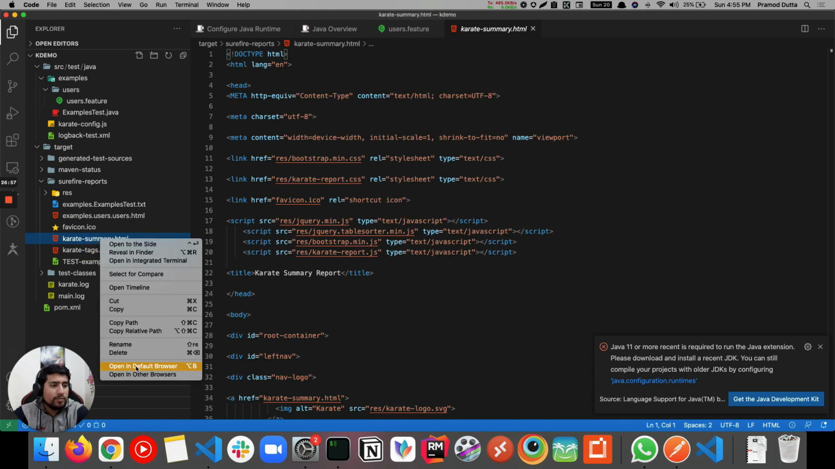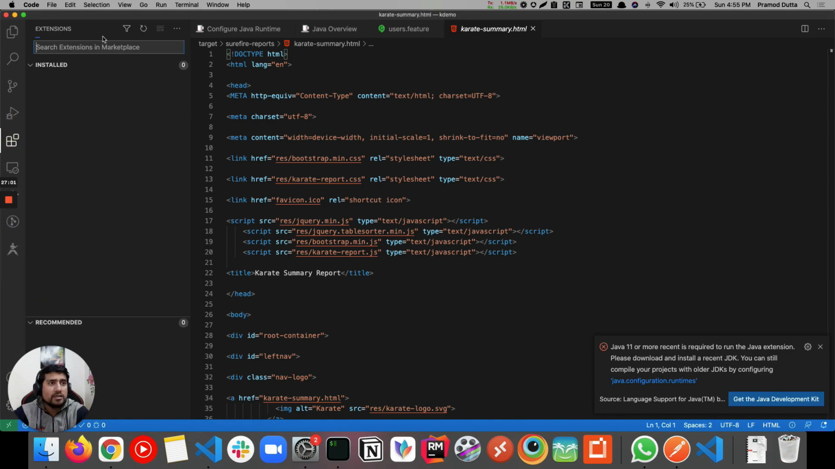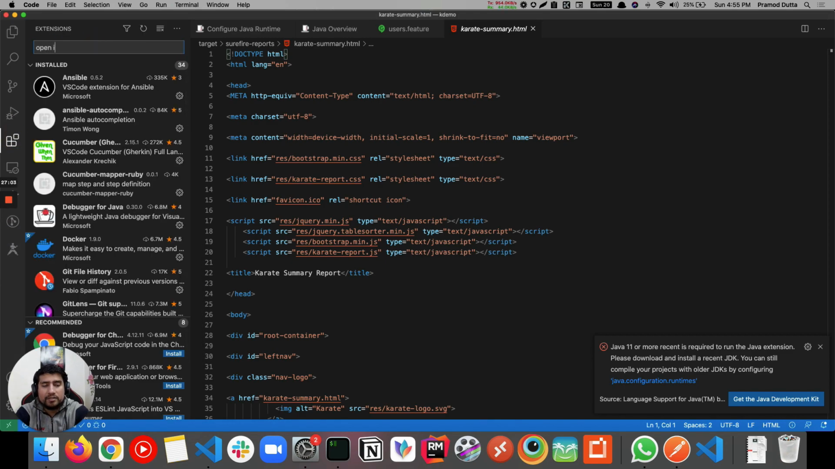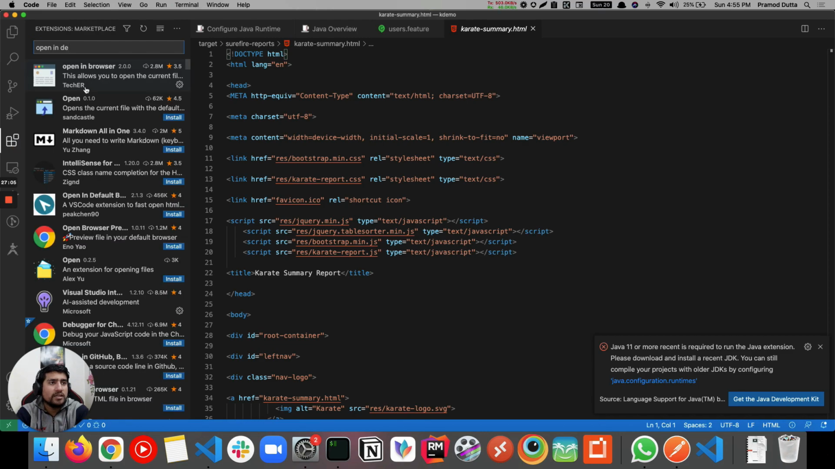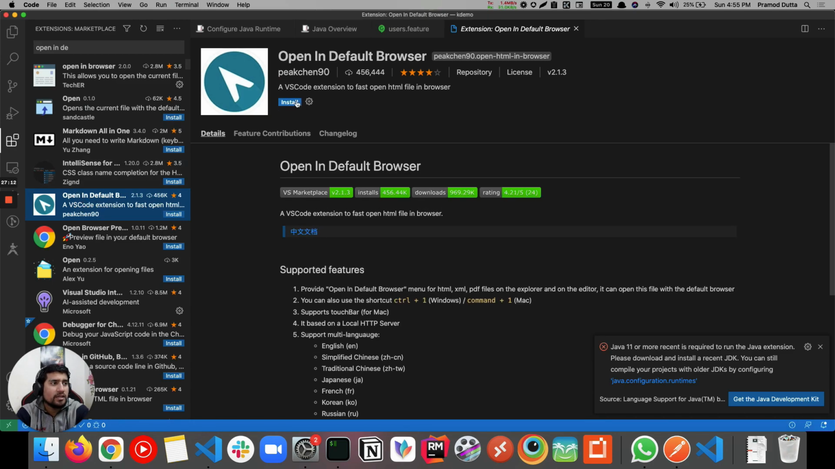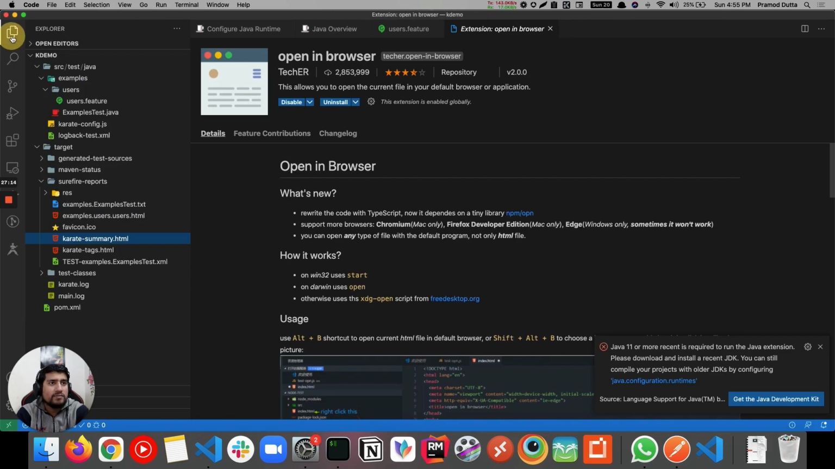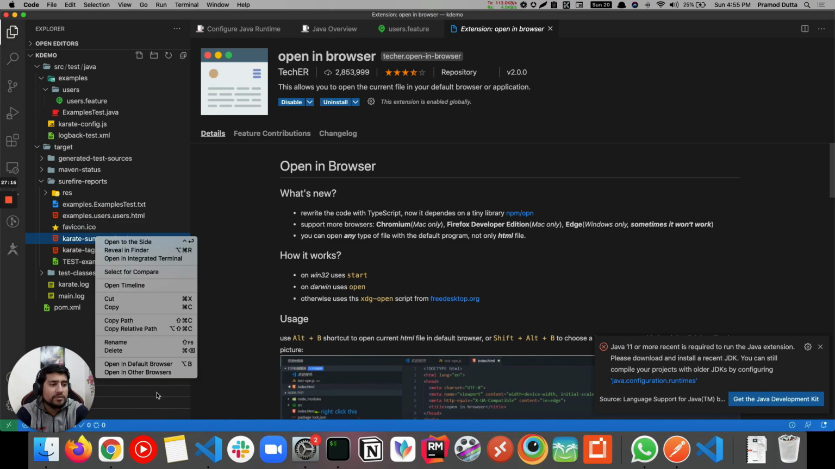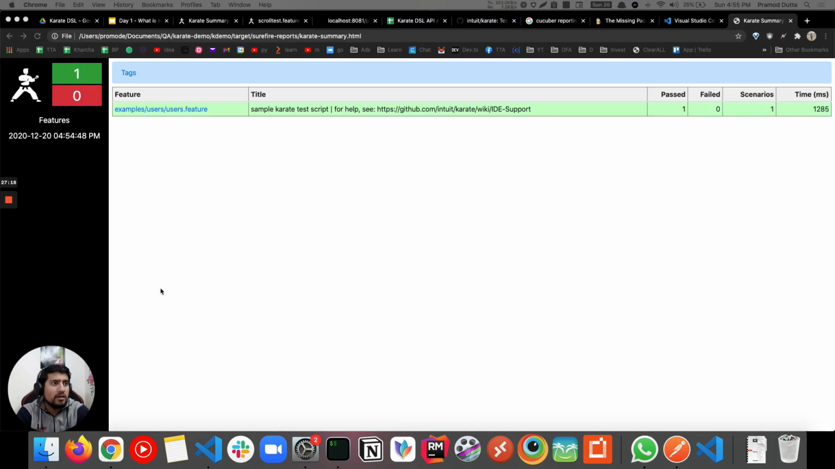Right click on it, open in default browser. If you don't see this option, just go to your extensions and type open in default browser. I think there's an open in browser, and I think there's an open in default browser. So just install this plugin. I have installed this one, which is very similar to this. You will have an option to open in default browser, and you will see the report generated.